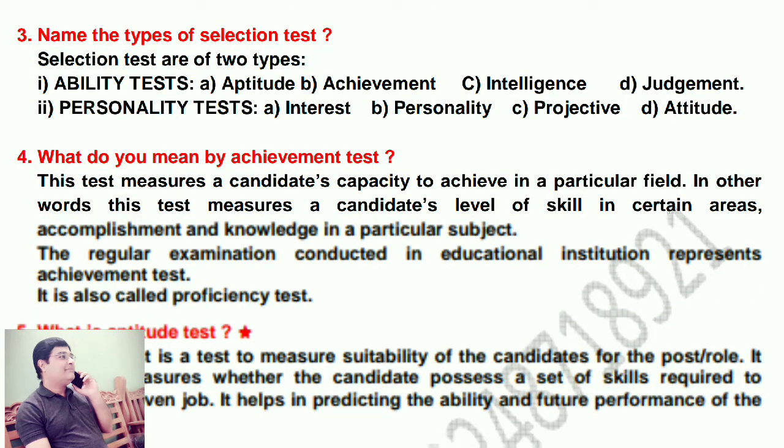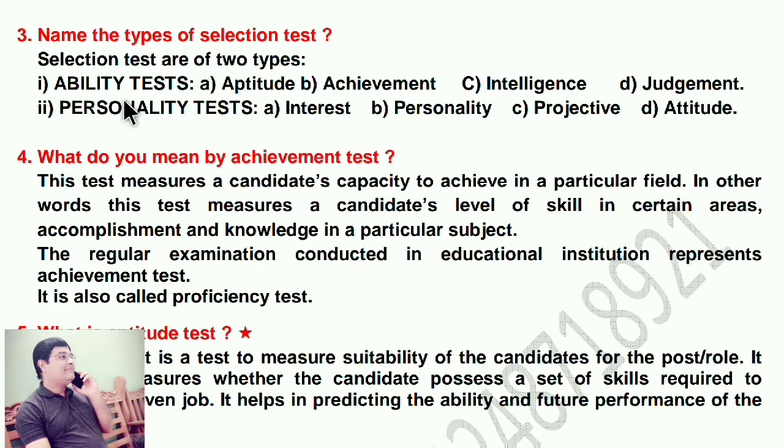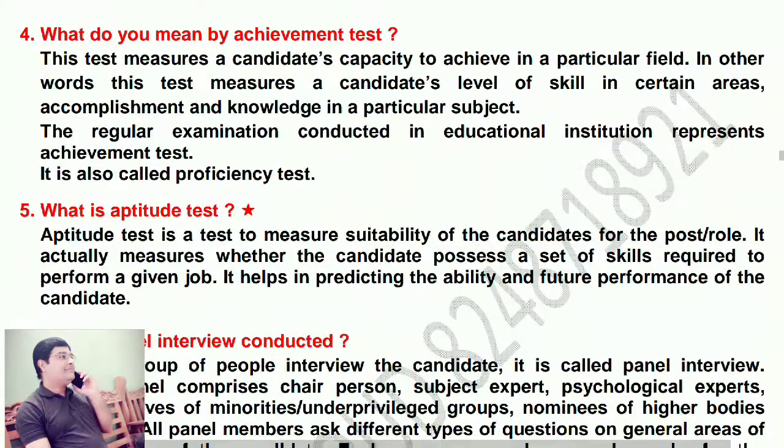Name the types of selection test. Types means you only have to write the types, no need to explain. There are two types: ability test and personality test. Under ability test: aptitude, achievement, intelligence, judgment. Under personality test: interest, personality, projective, and attitude. So these are the selection tests. What do you mean by achievement test?